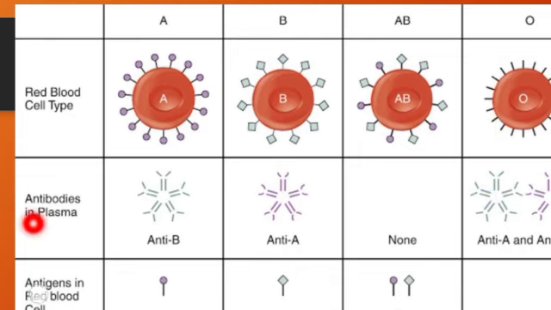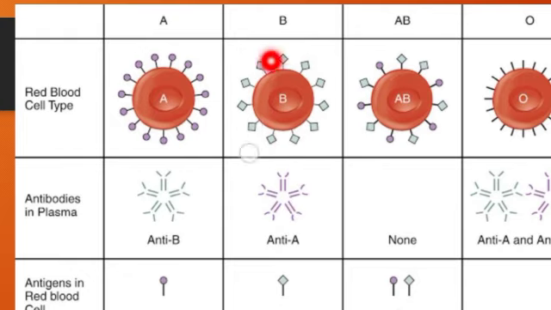Now coming to the antibodies. Antigens are foreign substances. Those are attacked by the antibodies produced by the body. Now in this case what happens? Antigen A produces antibody B. Suppose a person having blood group A is given the blood B, that is, transfused with the blood B. Now blood B contains antigen B.